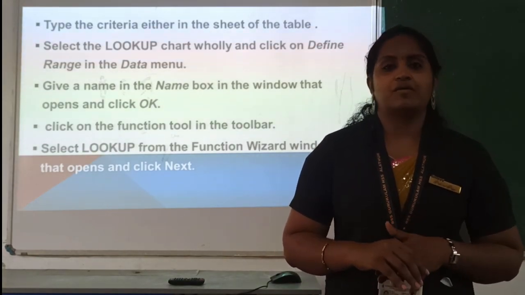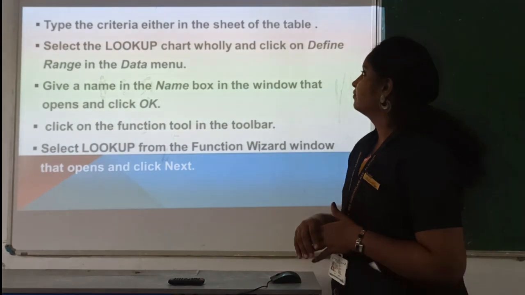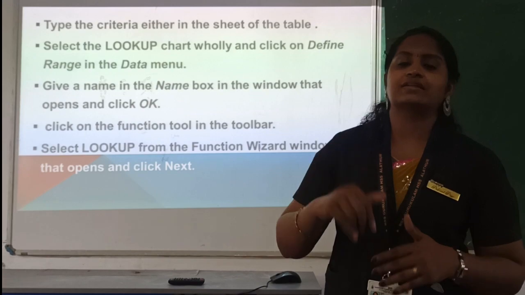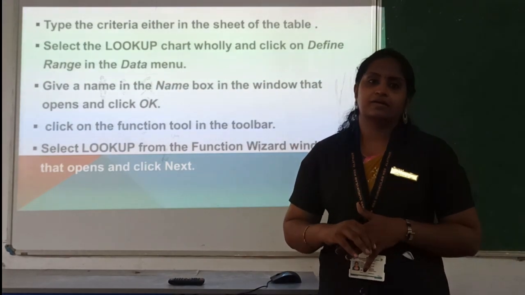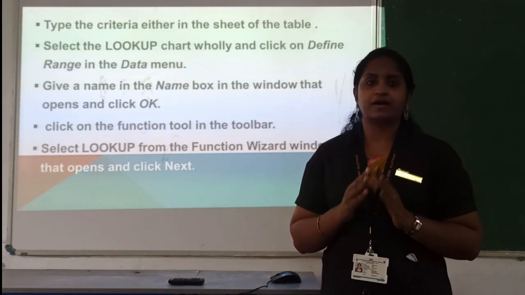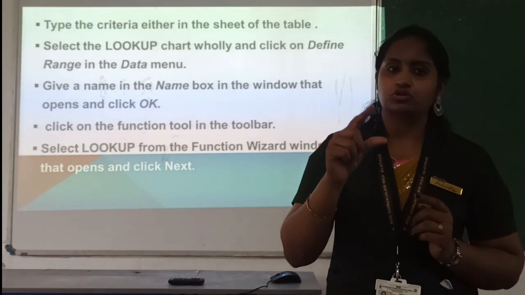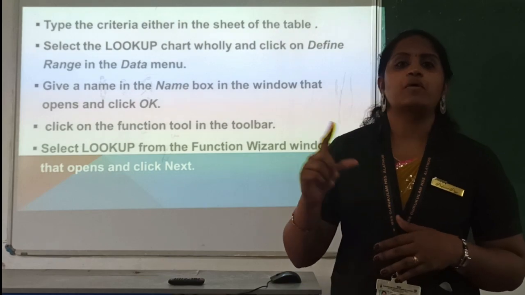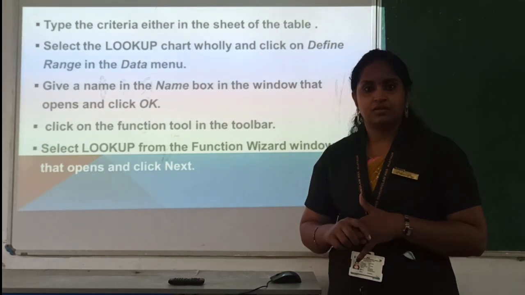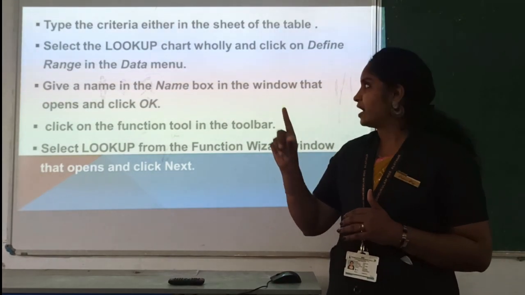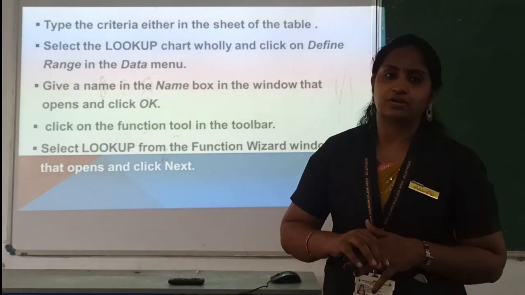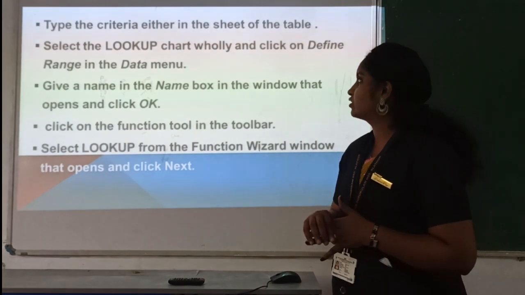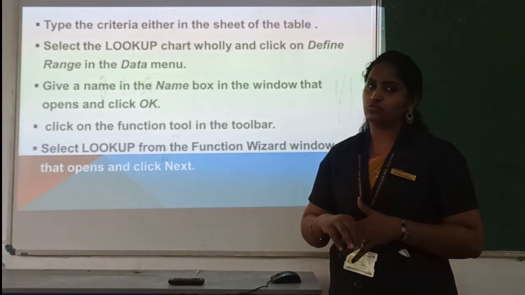We'll see how we can apply the lookup function. Here we have to prepare a lookup chart. That means, using the categories or limits, we have to prepare a lookup chart. 0 to 20 is cool, 20 to 30 is moderate, above 30 is hot. For this we have to define that particular range. Such content is known as a lookup chart. I will show you how to do that.